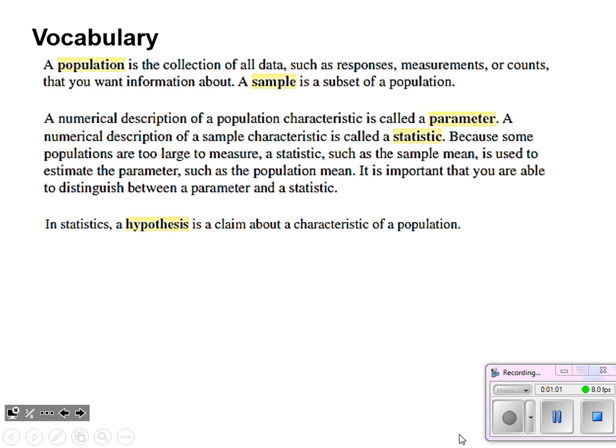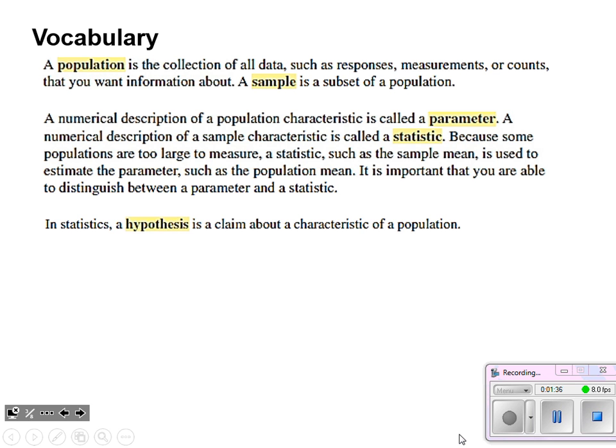If we have a numerical description of a population, that's referred to as a parameter. And if we have a numerical description of a sample of that subset, it's called a statistic. Okay, and you can see there's a little explanation that says sometimes populations are too large to measure a statistic for. You'll take a sample and then try and estimate what the parameter is. Important to distinguish between a parameter and a statistic. It's nice that they start with the same letter: parameter, population; statistic, sample.